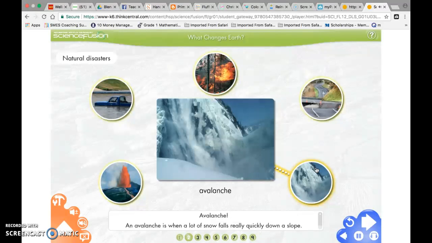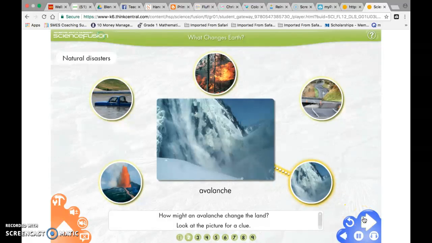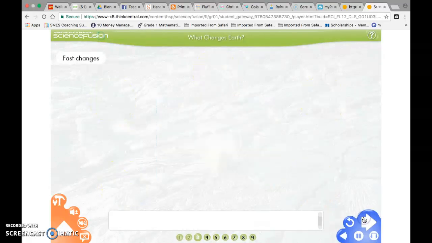Avalanche! An avalanche is when a lot of snow falls really quickly down a slope. How might an avalanche change the land? Look at the picture for a clue. How do you think that the avalanche is going to change the land? You've got all that snow crashing down. That's also a fast change.